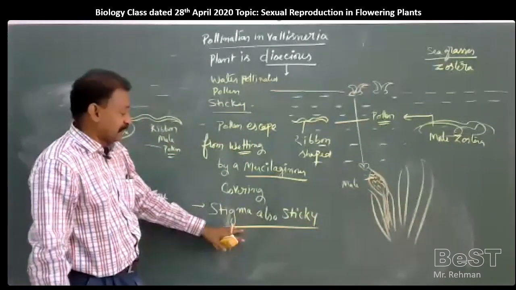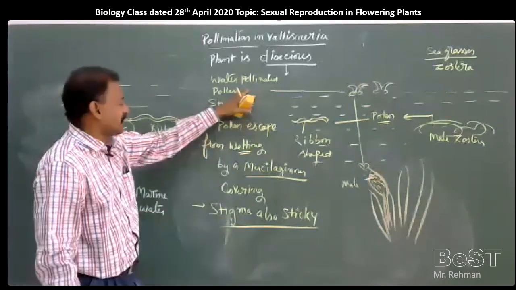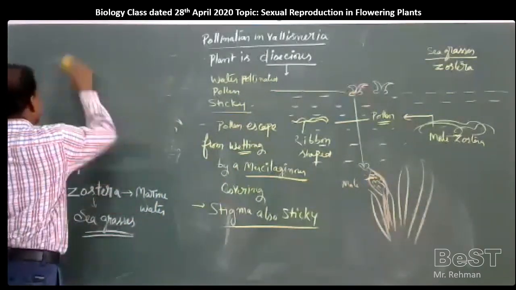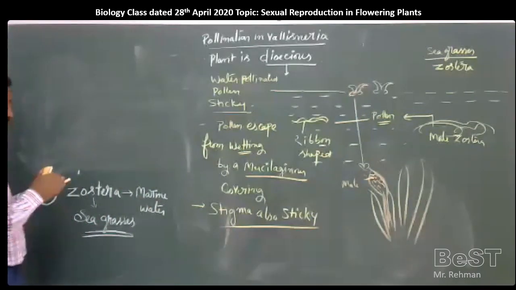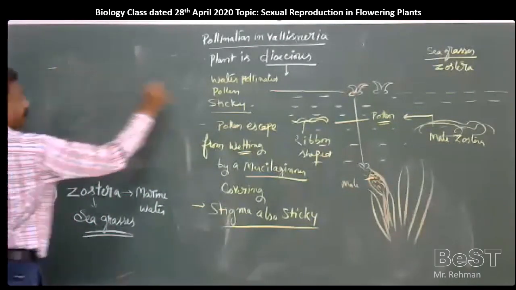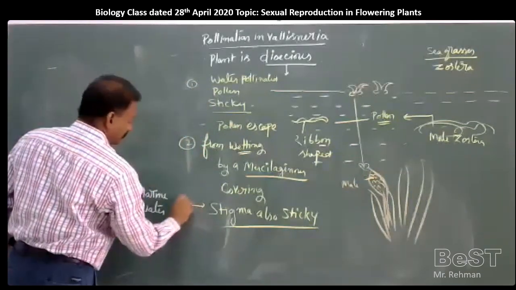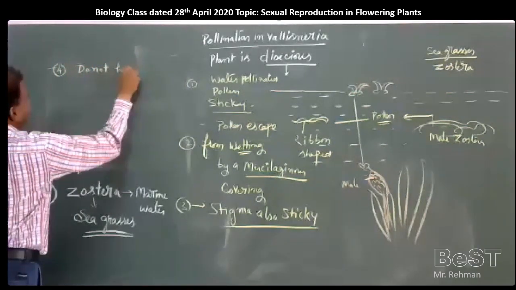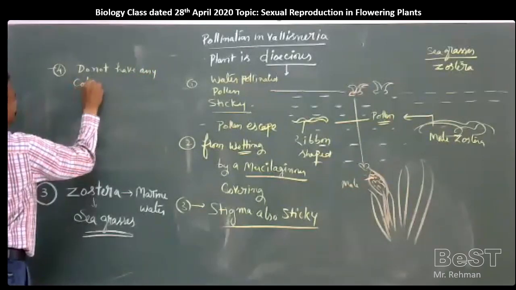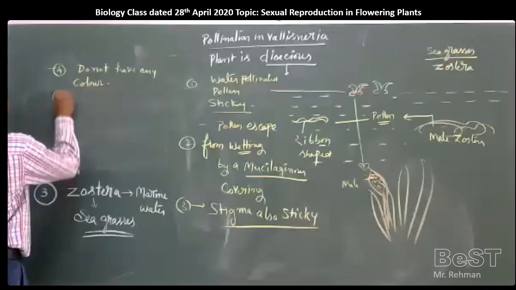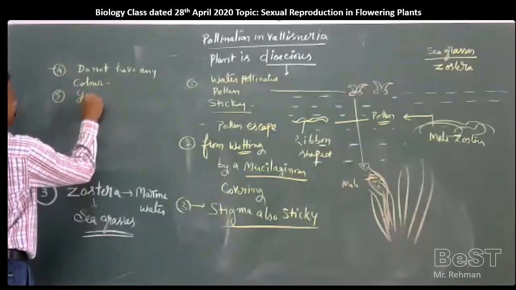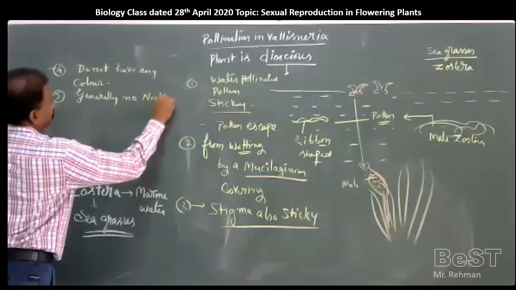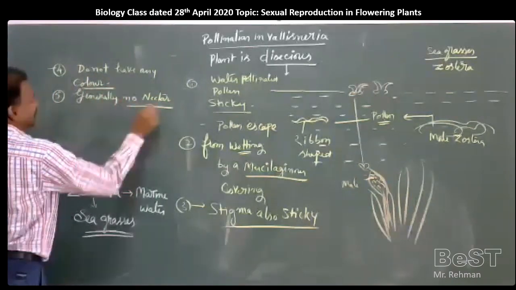Characters of water pollinated plants: stigma also sticky, pollen also sticky, pollen has a mucilaginous cover, and water pollinated plants generally have no color, no nectar.